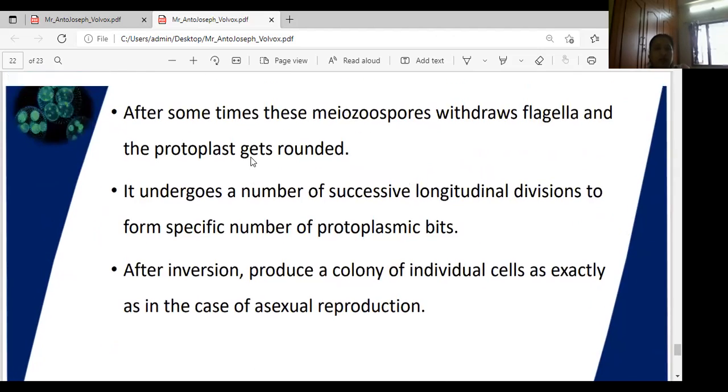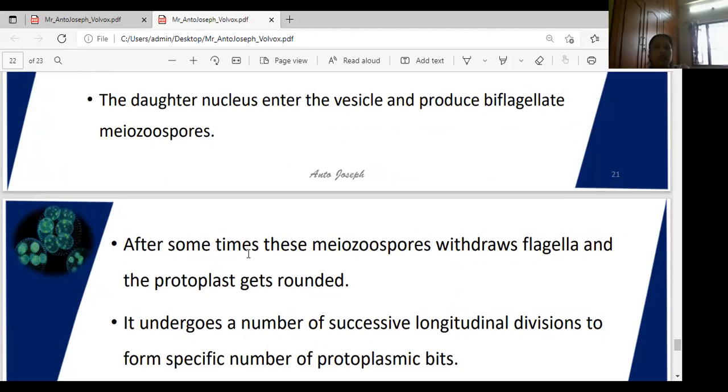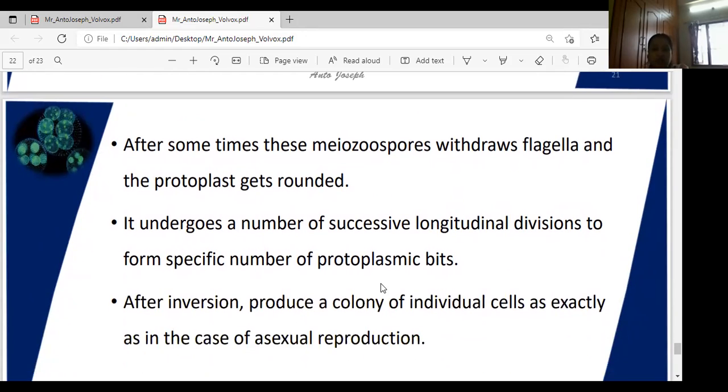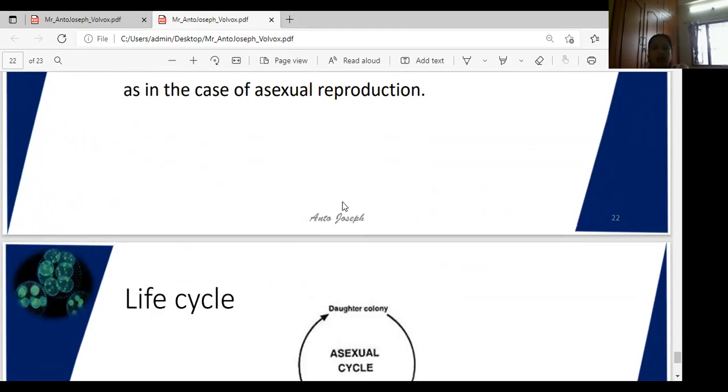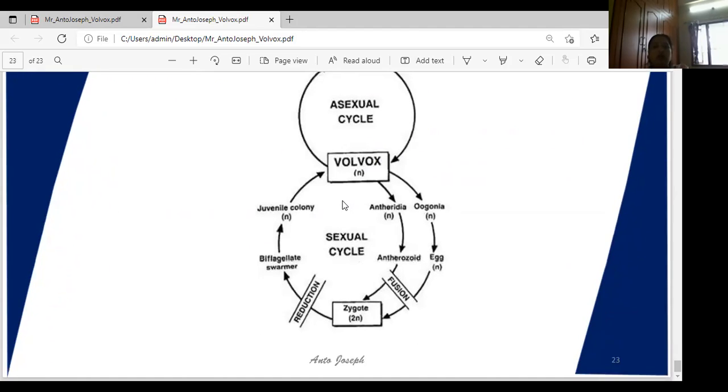These meiospores withdraw their flagella, and the rounded protoplasm undergoes successive longitudinal divisions. After inversion, the colony of individual cells is exactly like that in asexual reproduction, forming new Volvox colonies.